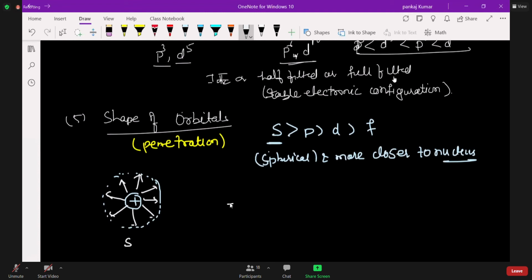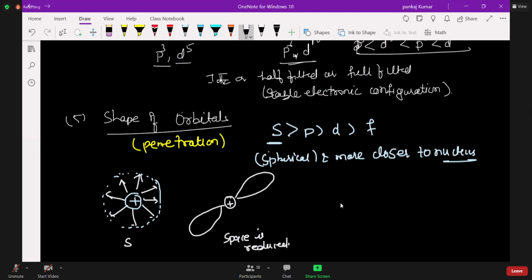Now if you take the P orbital, you have to draw this diagram and this diagram. So here the space is reduced.